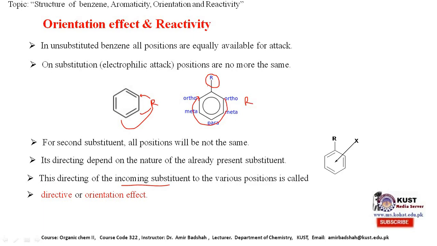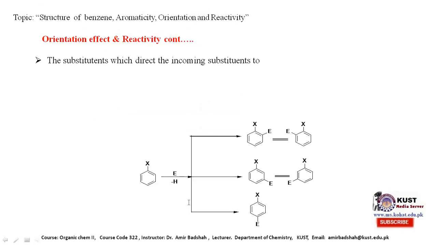This depends upon the nature of the already present substituent. This directing of the incoming substituent to various positions is called directive or orientation effect. On the basis of orientation effect, the substituents which direct the incoming substituent to the ortho or para position are called ortho para directing groups.